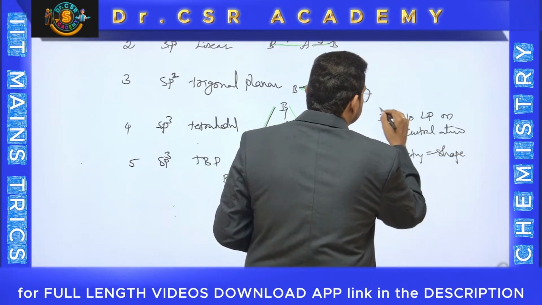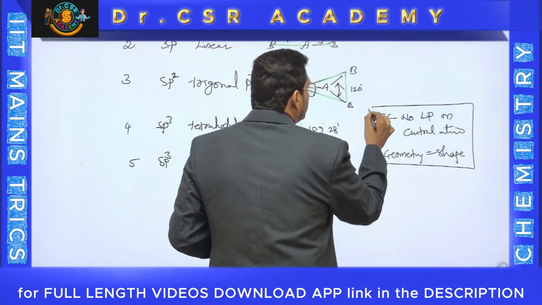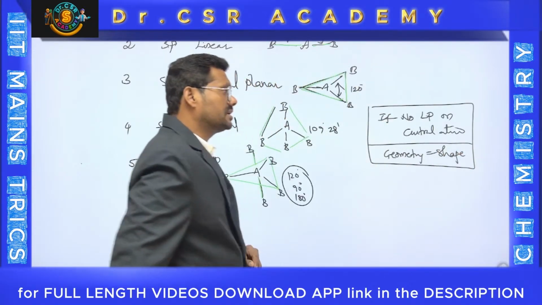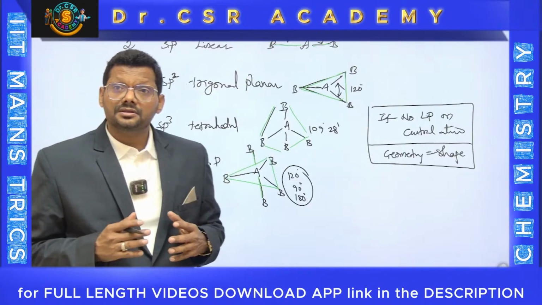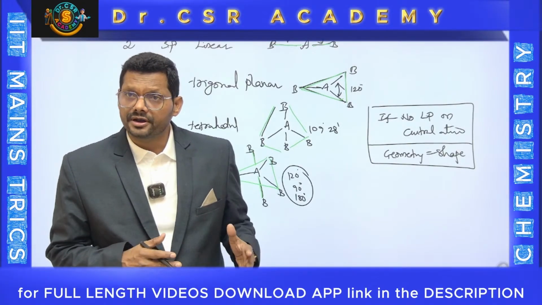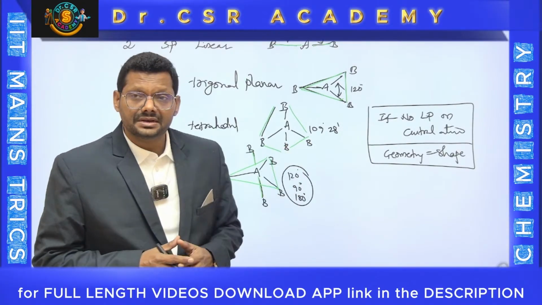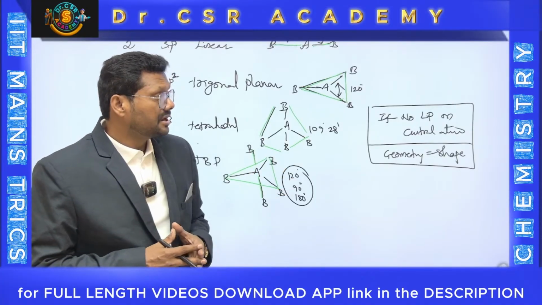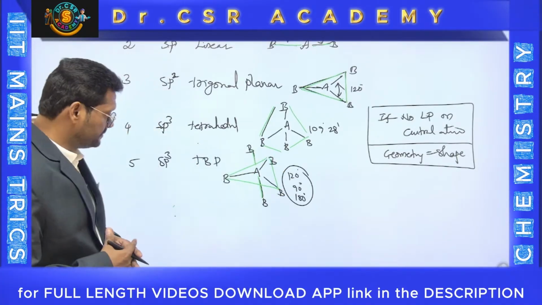They are the same. That means it's not about the lone pairs on the bonded atom. It is about the lone pair on the central atom.